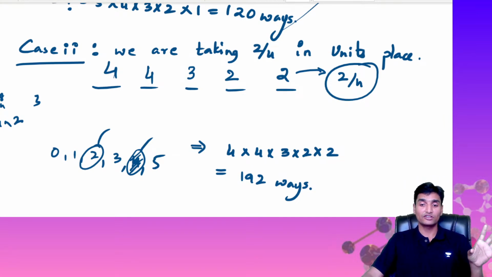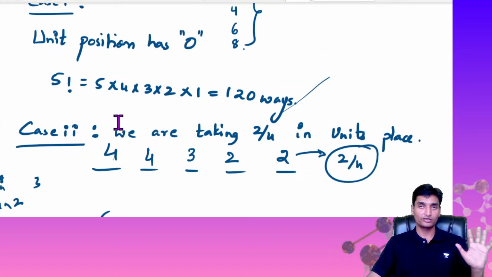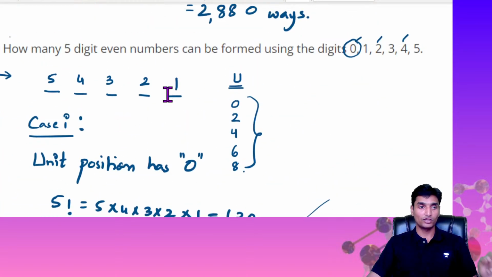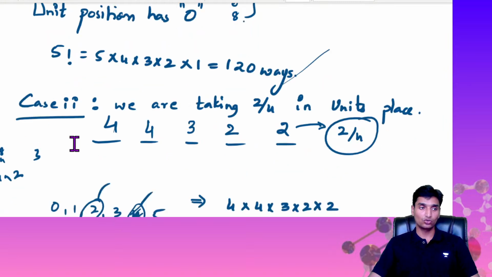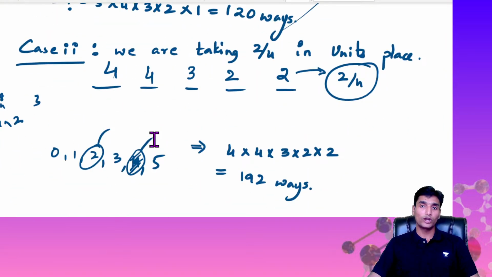So we have another case here, okay. There is another case here. I know you will be feeling it to be quite a lengthy pattern, but it is not lengthy guys, it is very easy. Just 2 steps only, you get 3 marks. So the first value 5 factorial, that is case 1, 0 comes in the units position. Second, case 2, what is it guys? 2 and 4, even numbers. If we substitute any of the even numbers in the units place, we will be having 192 different ways.